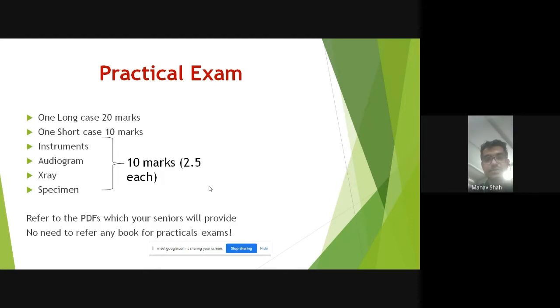So what happens in the long case? You have to take a case. If a card comes, then with a card it is very simple, you can refer to the PDF and also solve. But even if the patient comes, it is very straightforward: prepare three cases and go, and you straight away just ask the simple questions.